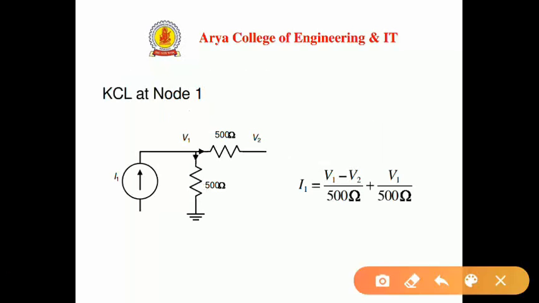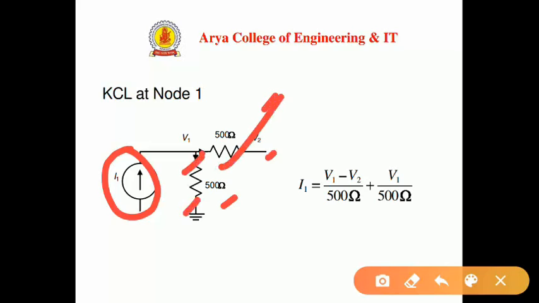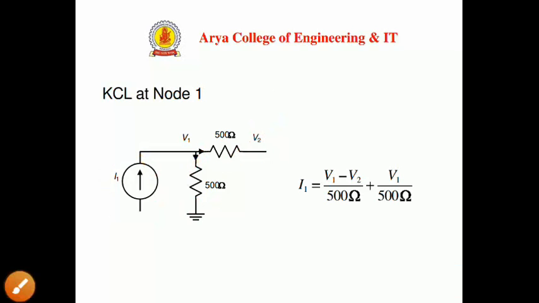In the first node we have three branches. In the first branch we have a current source, and in the other two branches we have resistances. So we can calculate that I1 equals V1 minus V2 upon 500 plus V1 upon 500. That is the equation for node 1. Similarly,